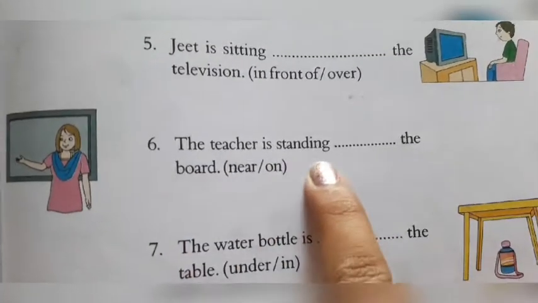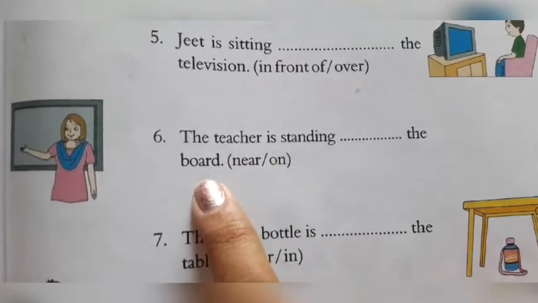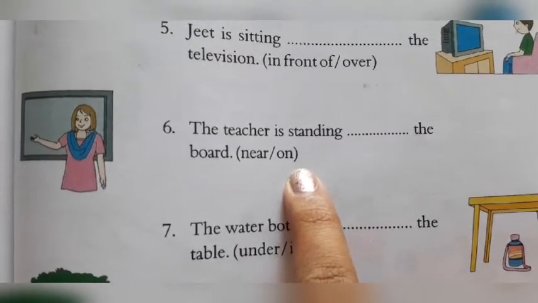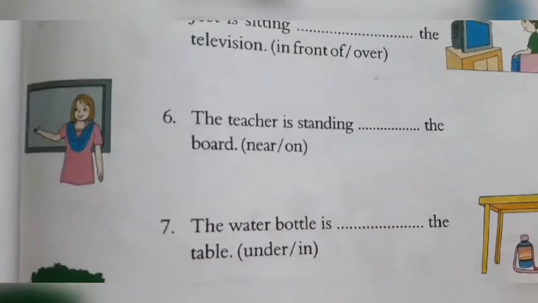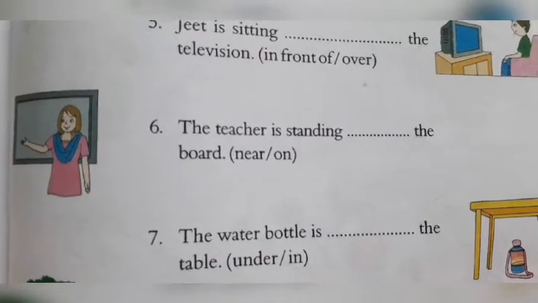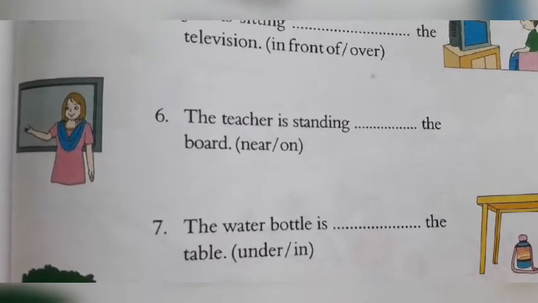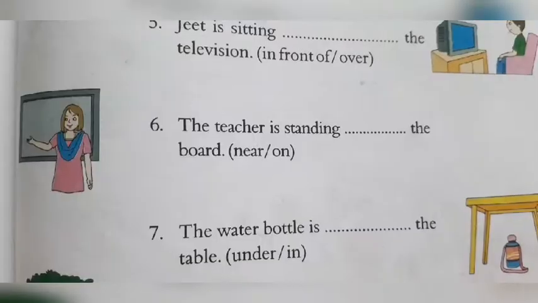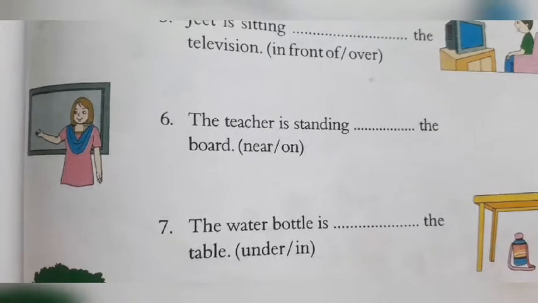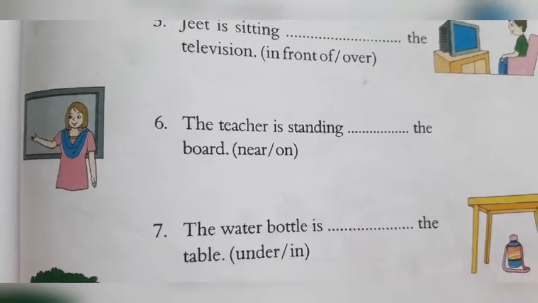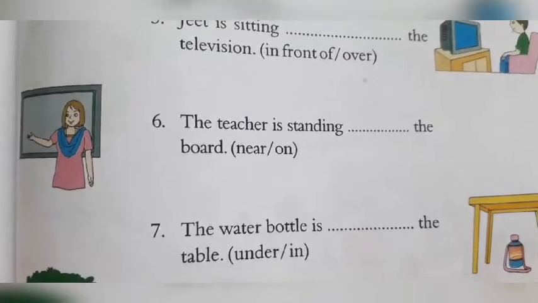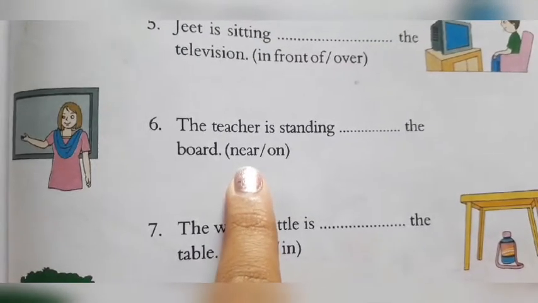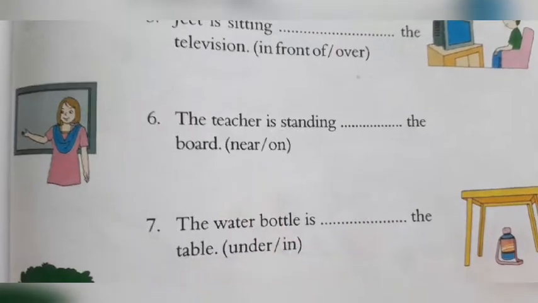The teacher is standing blank the board. Near the board or on the board. On the board का मतलब है board के ऊपर. On is used when we are on the surface of something. Here the teacher is not standing on the board but she is standing near the board, right? The teacher is standing near the board. Near मतलब पास में, close.